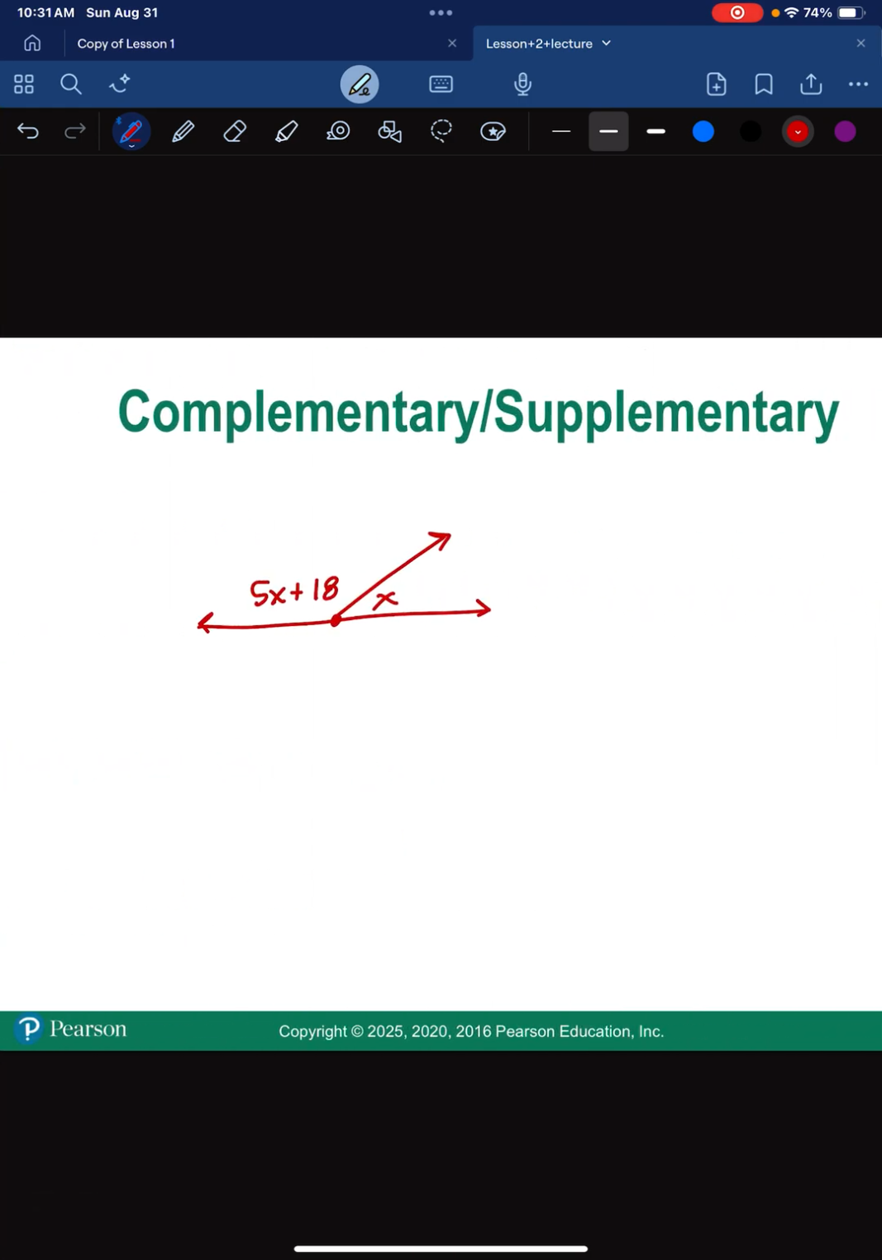Okay, so I threw in an extra complementary and supplementary because there was one like this in the homework. This particular one I know is supplementary because remember, a supplementary angle makes a straight line. Supplementary also means that it's equal to 180 degrees. So if I take 5x plus 18 as my left angle and I add it to x as my right angle, I'm going to get 180.